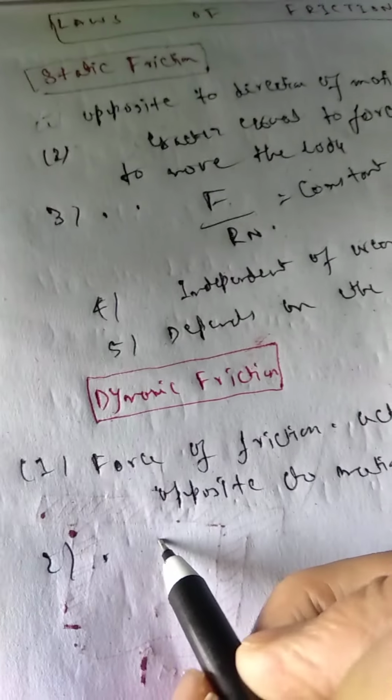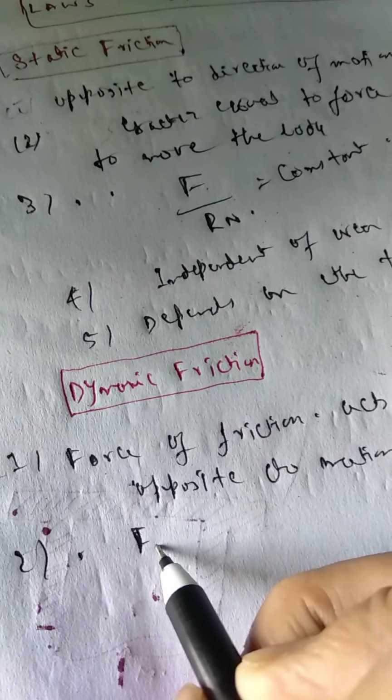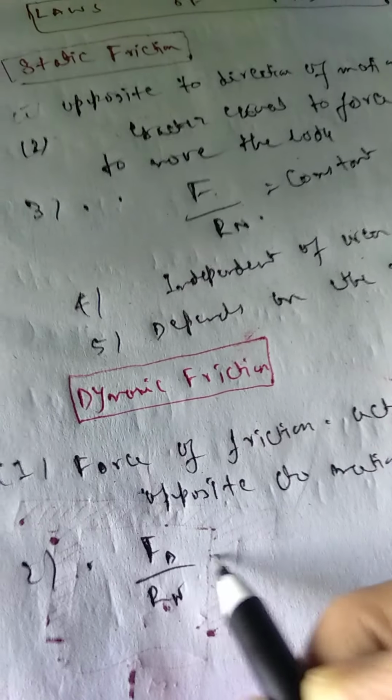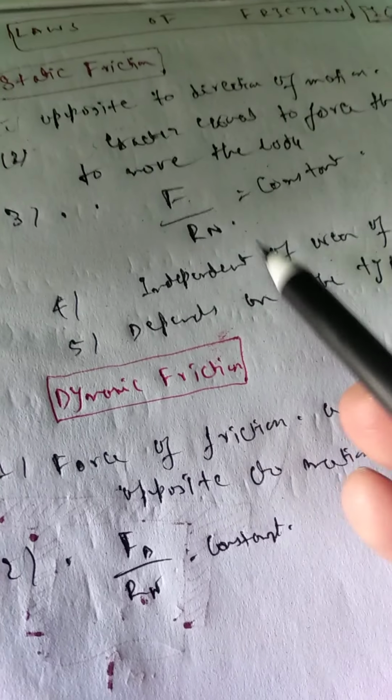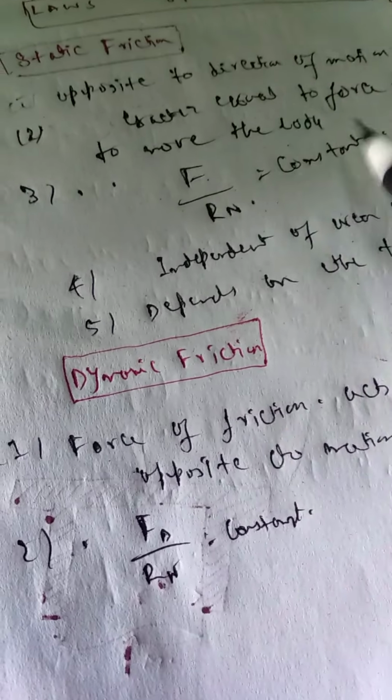This point is also true that dynamic friction by normal reaction is constant, and this value is lesser than the value for limiting friction.